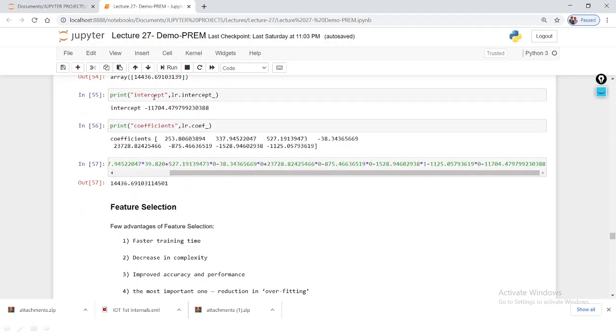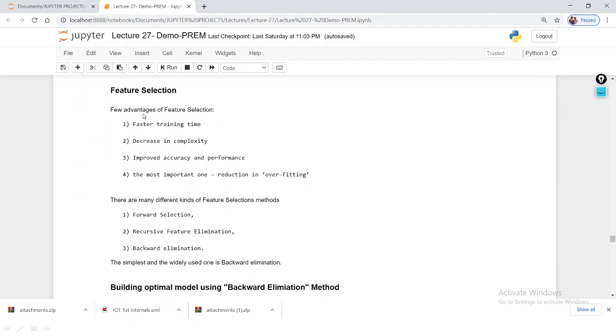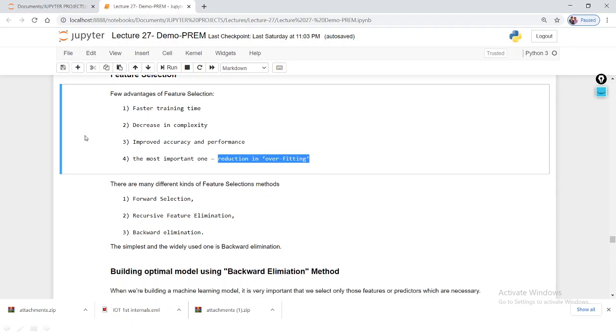So among the 8 features, I have to select the best features. So what is feature selection? What is the advantage of feature selection? Let's see. Faster training time, decreased time complexity, improved accuracy and performance. The most important one is reducing the overfitting. So these are most of the advantages of feature selection.